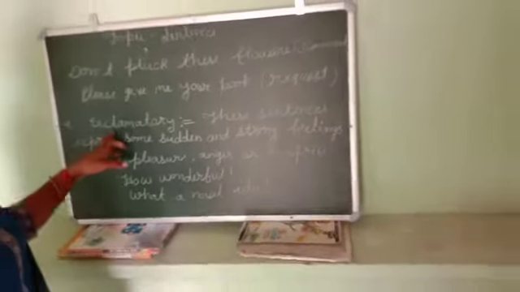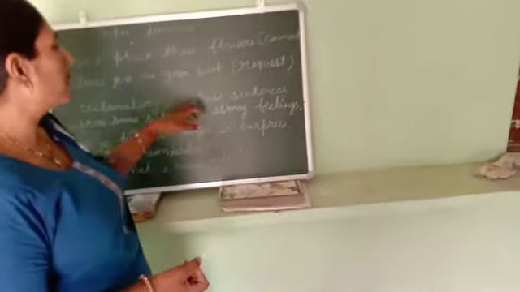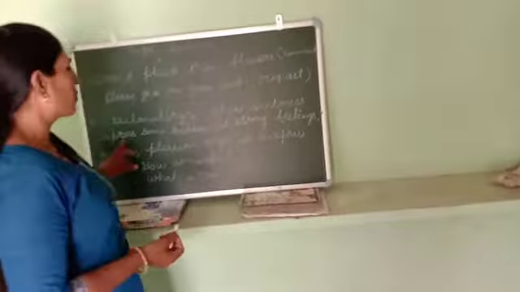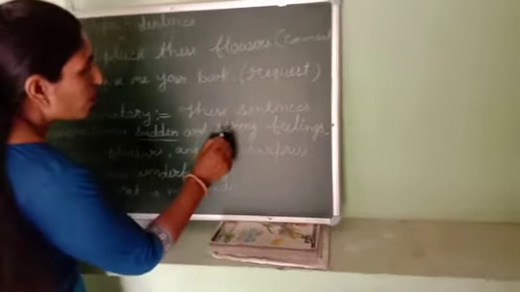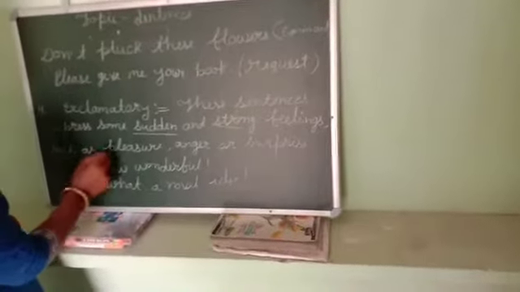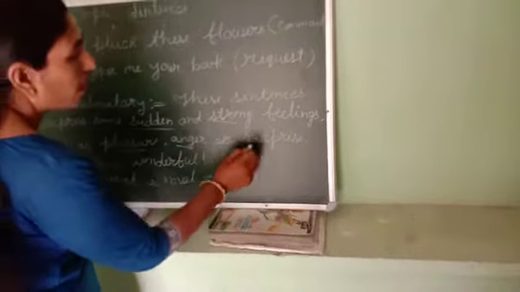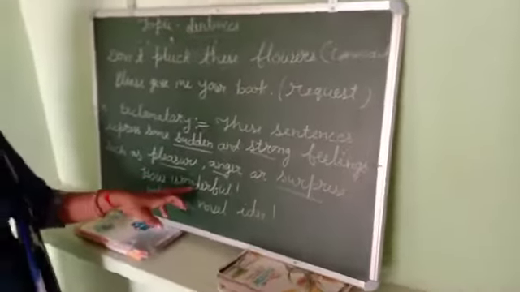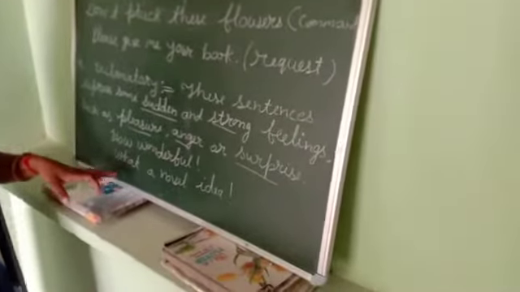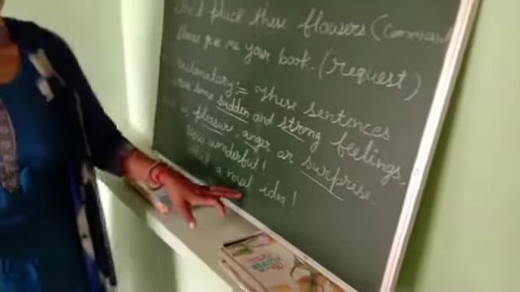Fourth, exclamatory sentences. These sentences express some sudden and strong feelings such as pleasure, anger or surprise. For example, how wonderful! What a novel idea!